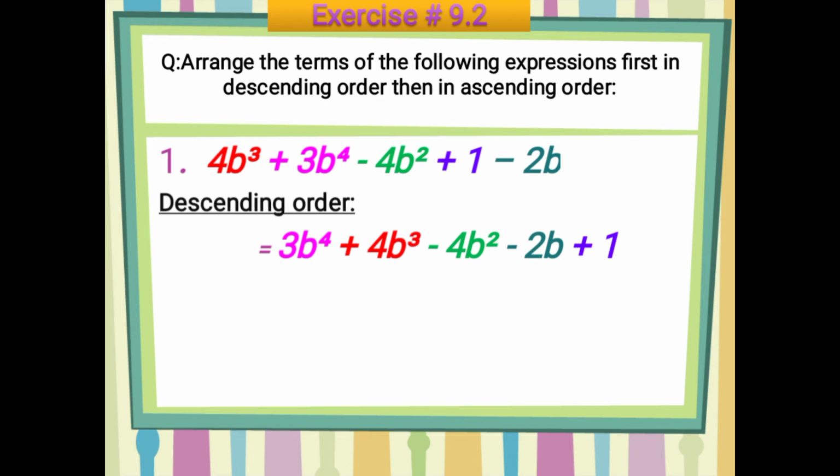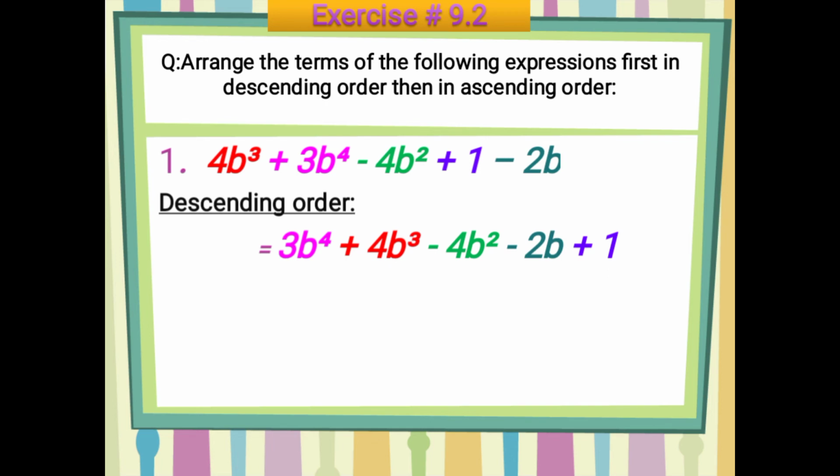This 2b has the power 1, so you will simply write minus 2b, and at the end you will write plus 1, because here the power of b is 0. That's why we are going to write 1 at the last. So the highest power is 4, then 3, then 2, then 1, and then 0.